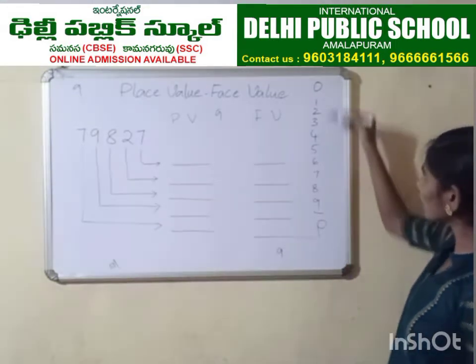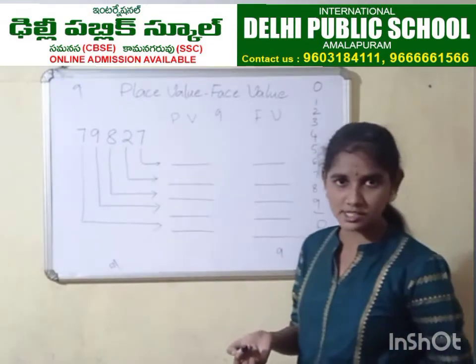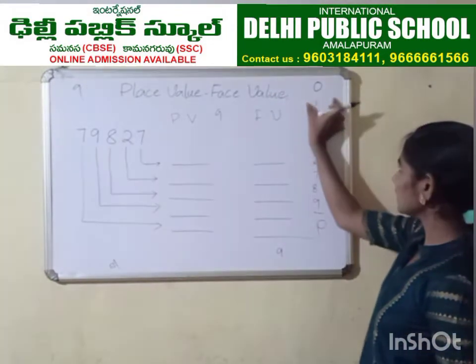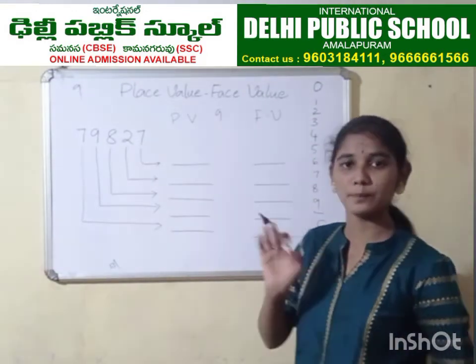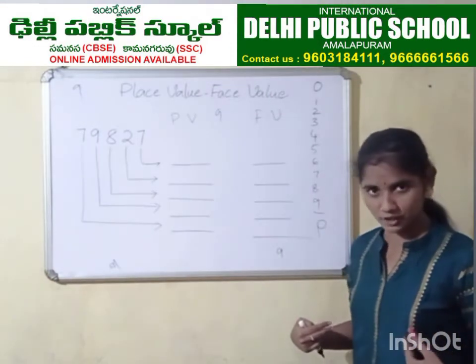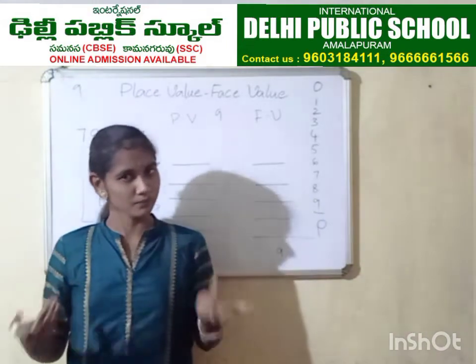In the same way, you can take any of the digits, we cannot change its shape. That is nothing but the face value. So every digit has its own face value. It won't change from place to place. You see here, I stood here first. Now I come to this place. Does my face change? No, right?